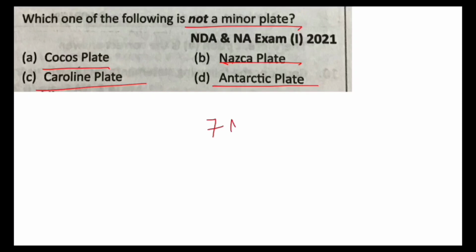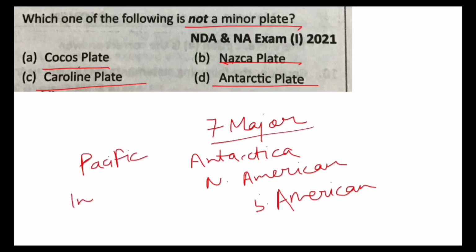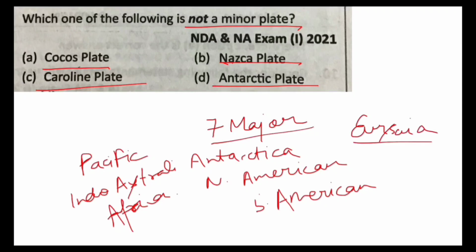There are 7 major plates that are Antarctica, North American plate, South American plate, Pacific plate, Indo-Australia and New Zealand plate, Africa, Eurasia and adjoining oceans. So Antarctica plate, D is not correct, and this is your answer.